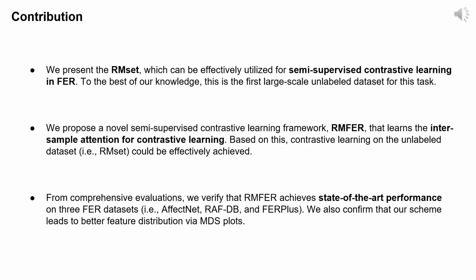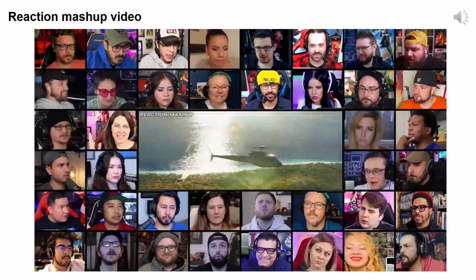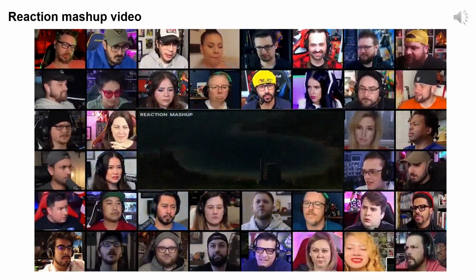Furthermore, we've conducted extensive evaluations of RMFER. Our results show that it achieves state-of-the-art performance across 3 distinct datasets. We also employed MDS plots to illustrate how RMFER leads to improved feature distribution, thereby enhancing the accuracy and reliability of facial expression recognition.